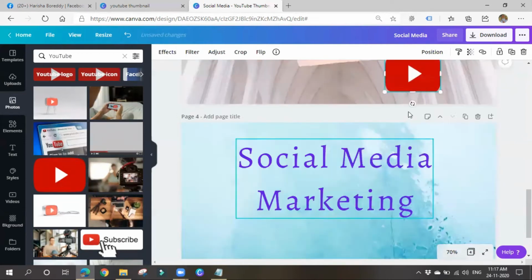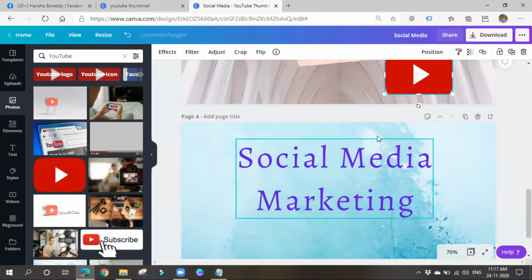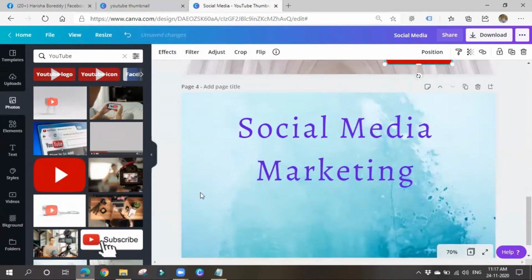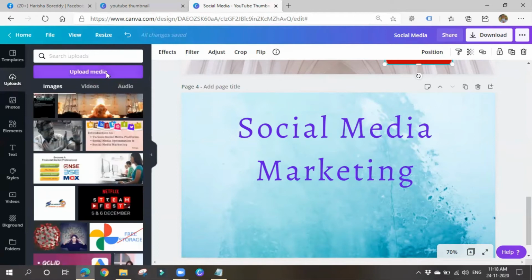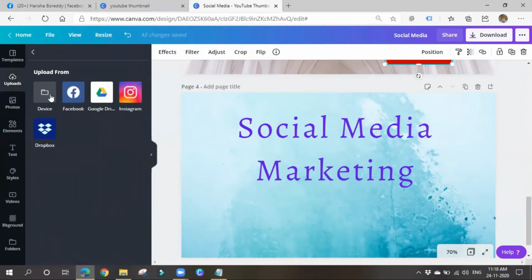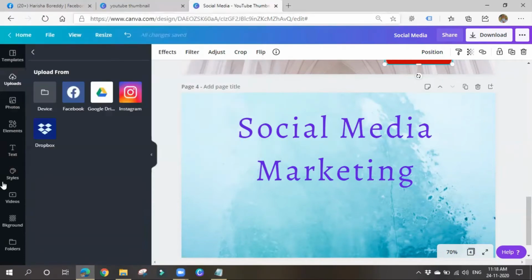Okay, like this you can make use of individual pictures, you can make use of individual templates and all, and you can make whatever designs you want. Okay, from this, here, can we keep our photos also? Yes, you can keep your photos also, whatever you want. The thing you have to do is you have to upload. Okay, simply go to uploads here. So there will be a feature called uploads. Here it is. So click on upload media, and then you can upload from your device also. If your photos are from Facebook or Google Drive, you can upload from them also. So simply from device means you can choose whatever image you want and you can upload it.